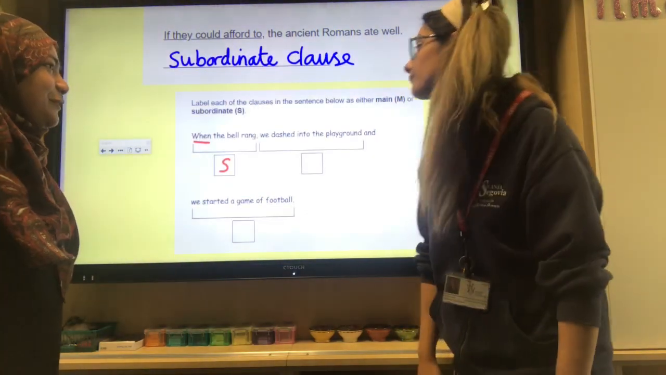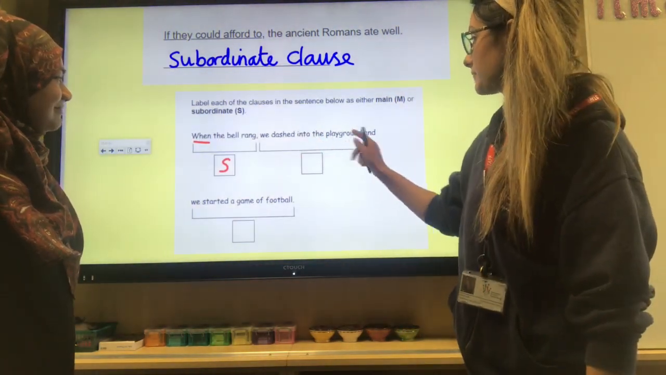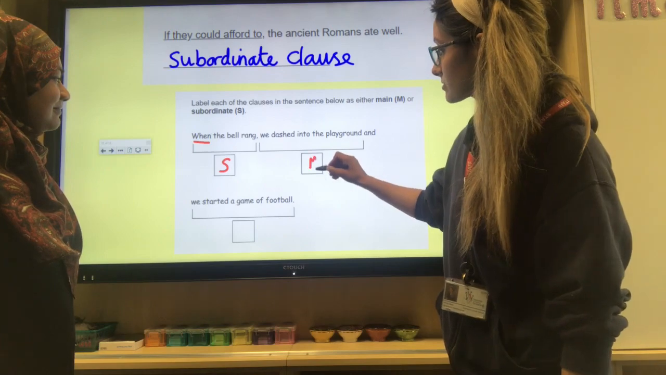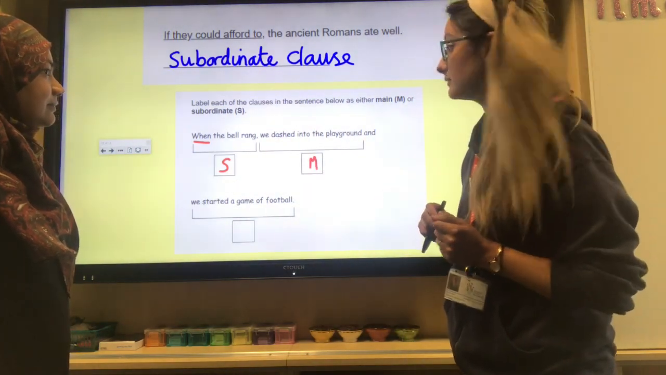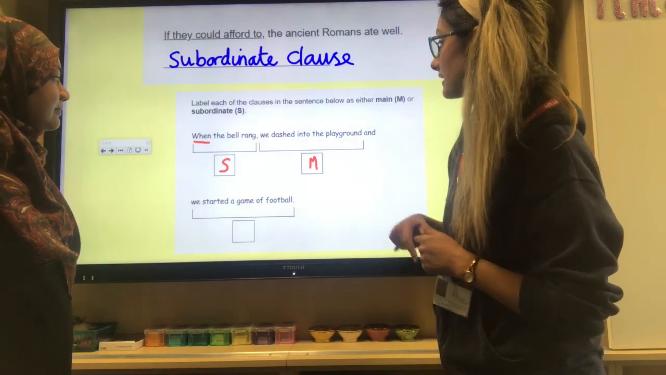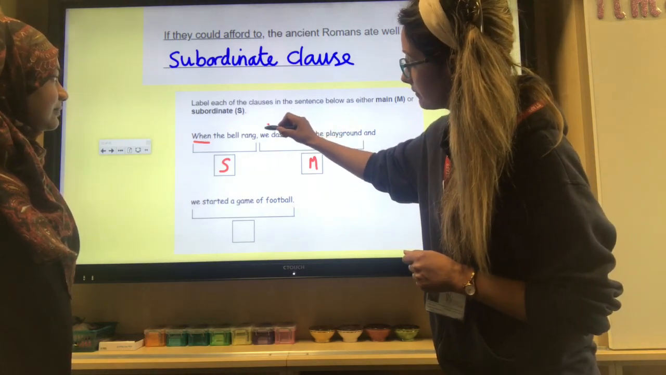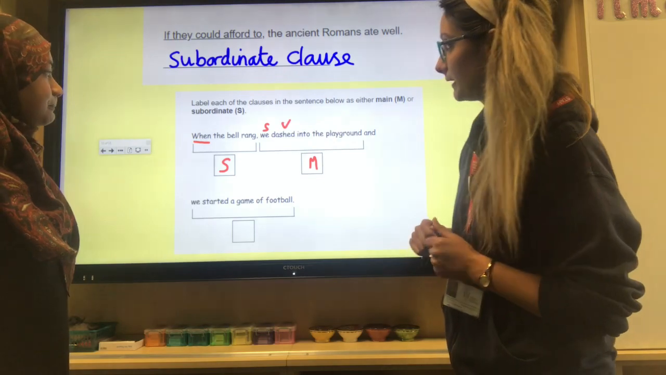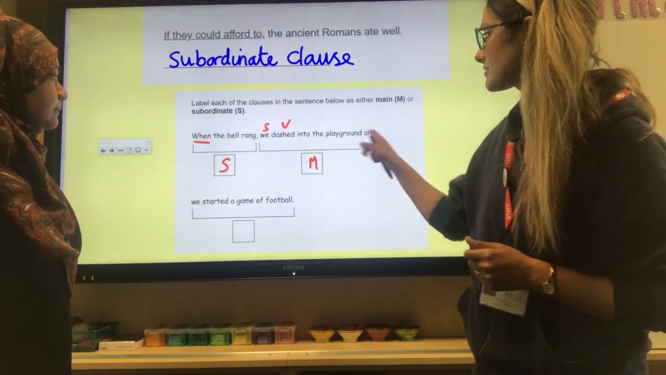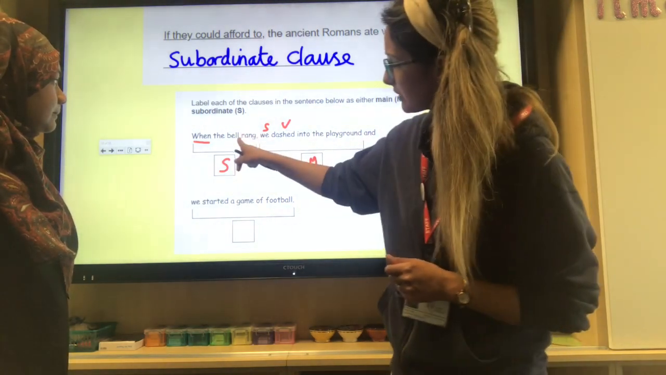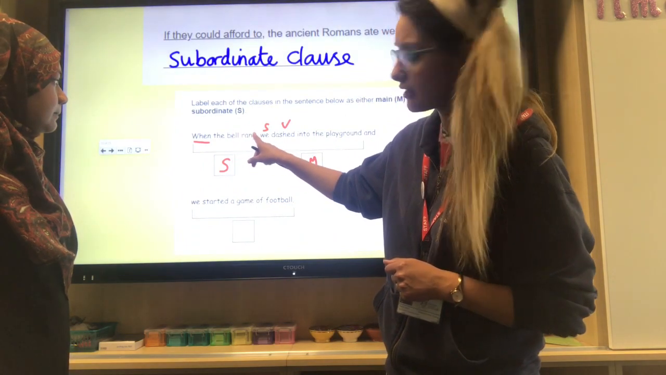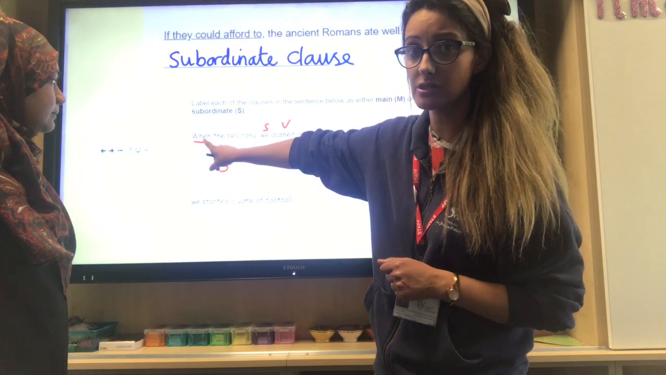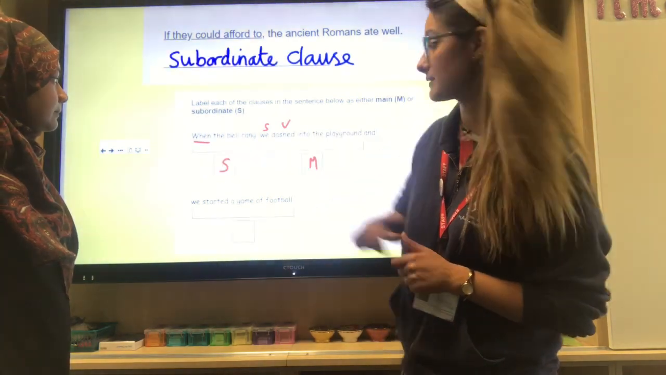1 out of 3 so far. Okay, we dashed into the playground. That is a main clause. We dashed into the playground makes grammatical sense on its own. Also, when we look at it, the subject is we and the verb is dashed. Now, some of you might look at the previous clause and think, oh, well, the subject is bell and rang is the verb, but it also contains a subordinating conjunction. So be really wary of that.